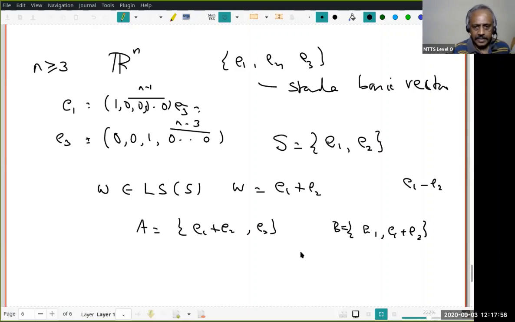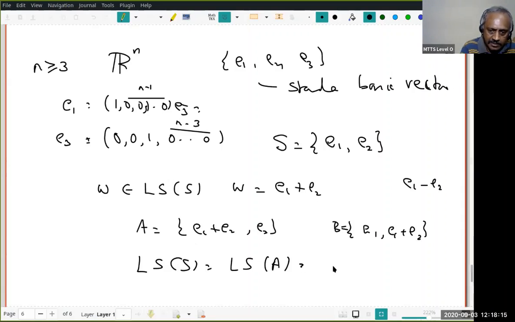What I want to claim is one of the vectors in S can be replaced by W, and if S is linearly independent, A or B will also be linearly independent, and the linear span of S is the same as the linear span of A, and similarly the linear span of B. In this case, I can do that. Are you following?